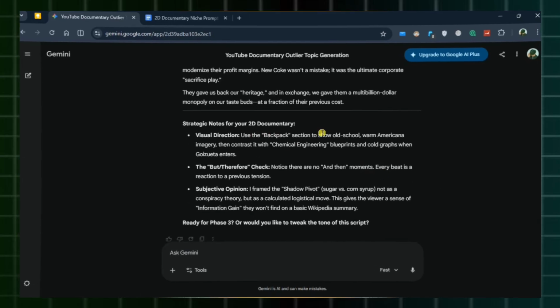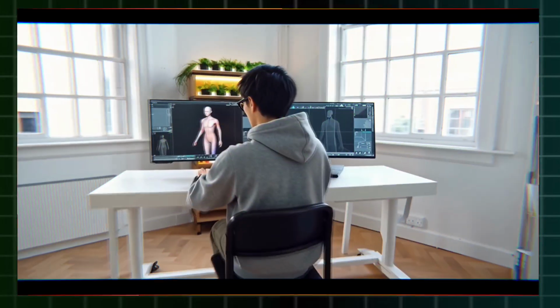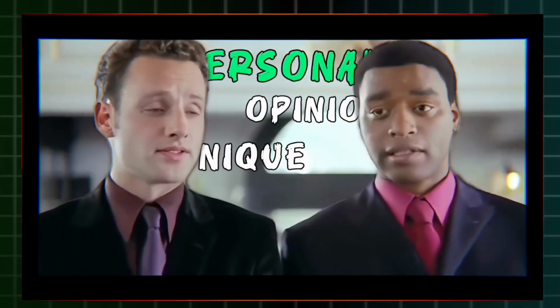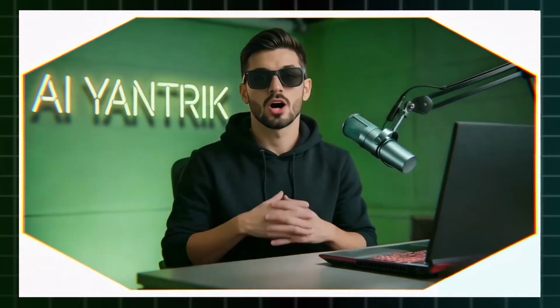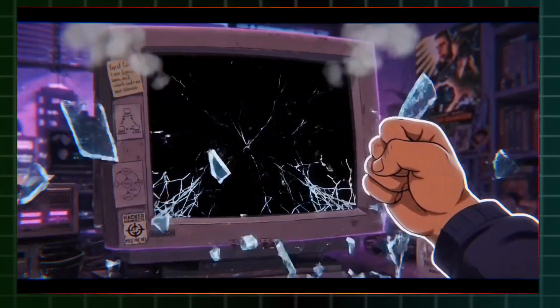But here's a quick reality check. Never just copy and paste. Always go in and add your own human touch, a personal opinion, or a unique transition. That is how you build an audience and beat the AI filters. Getting the script right was actually the hardest part, because without a good story, visuals don't matter at all.